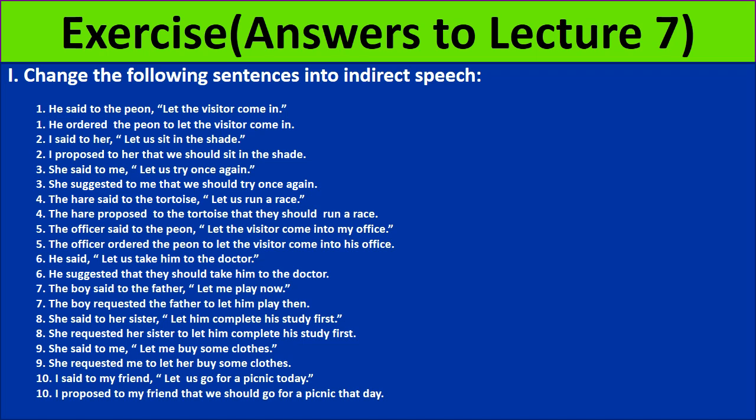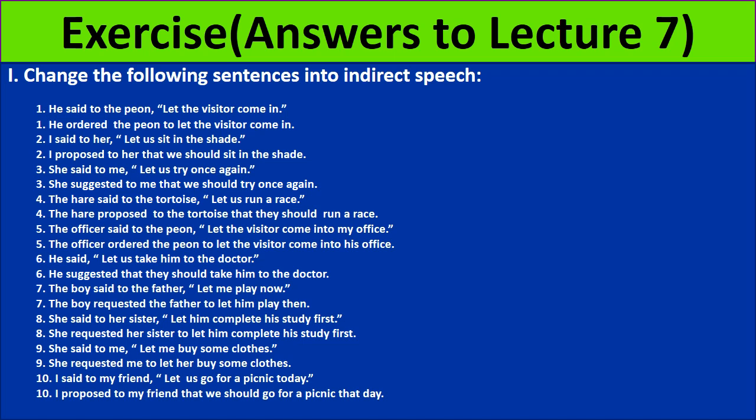Number 2, I said to her, "Let us sit in the shade." So the answer is, I proposed to her that we should sit in the shade.